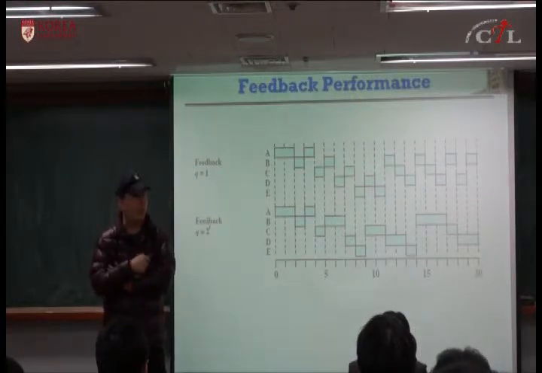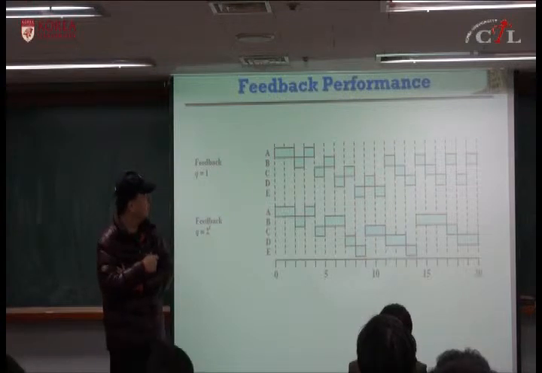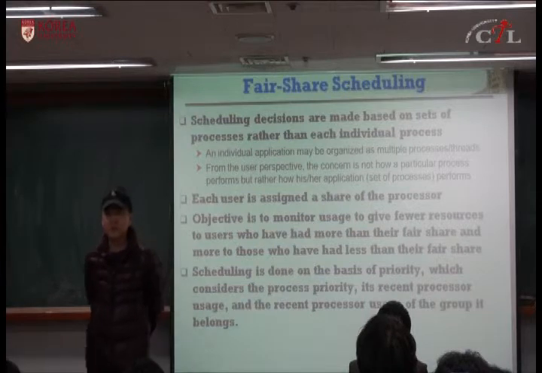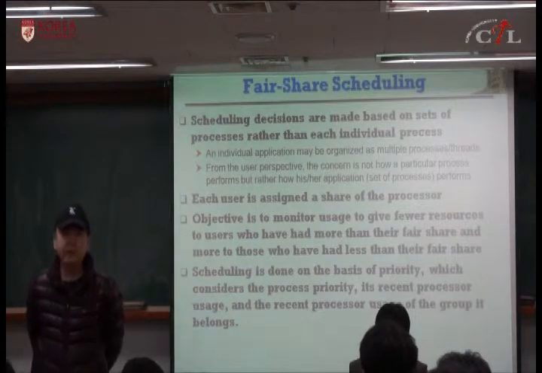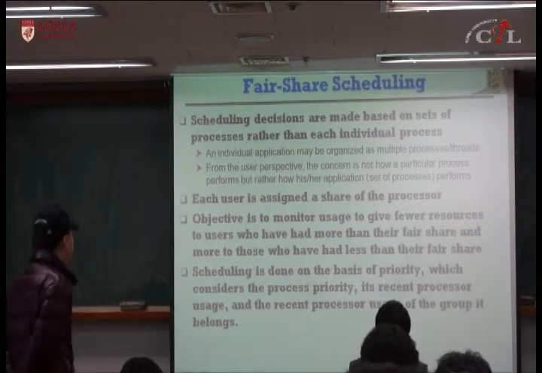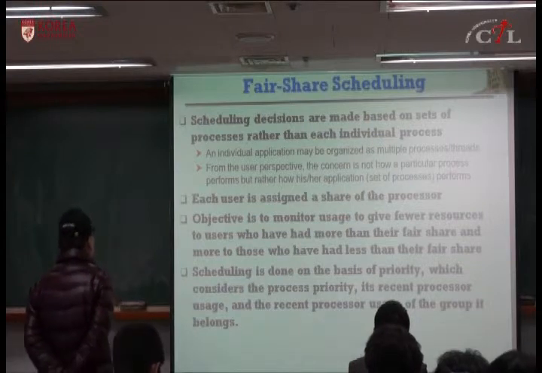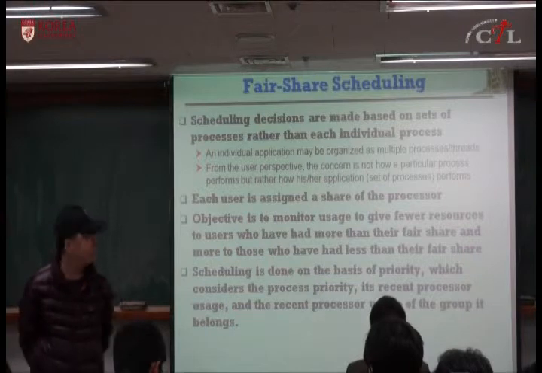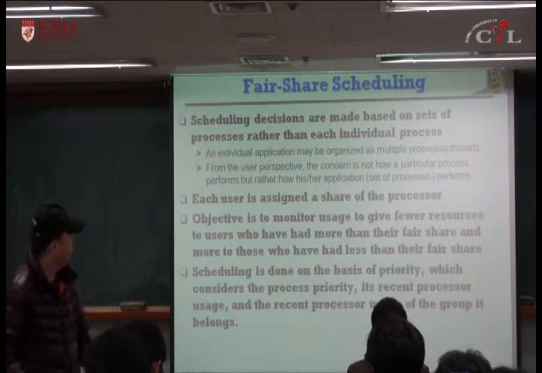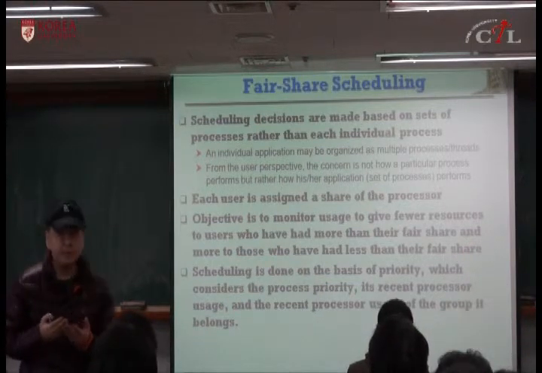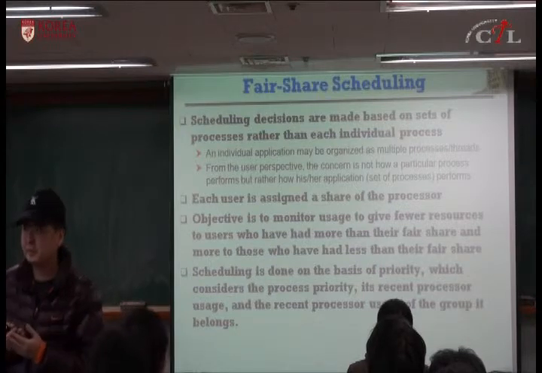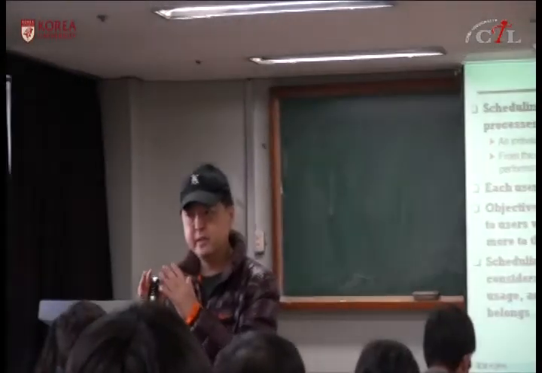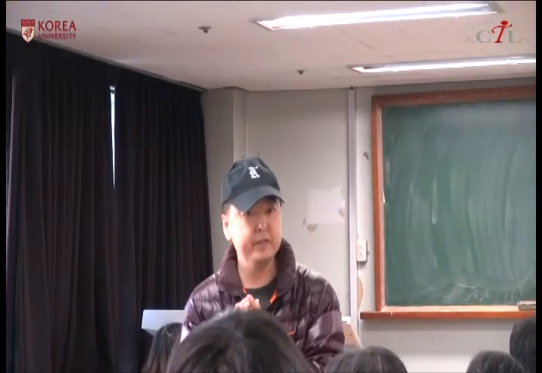So we have reviewed feedback scheduling, and this is the final scheduling algorithm, which is called fair share scheduling. Here scheduling decisions are made based on a set of processes rather than an individual process. They look at a collection of processes instead of a single individual process.